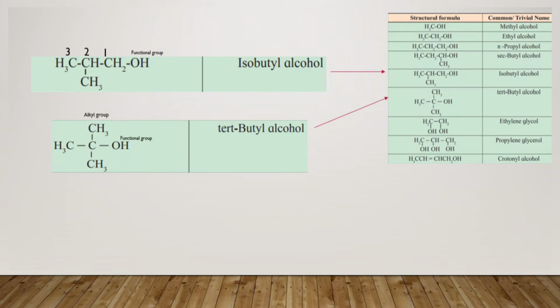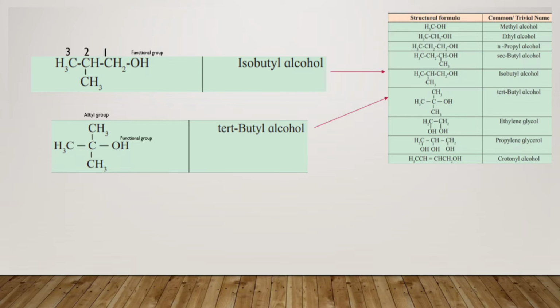So the name for this is isobutyl alcohol. For isobutyl alcohol, the functional group is attached to the first carbon and the alkyl group is attached to the second carbon.